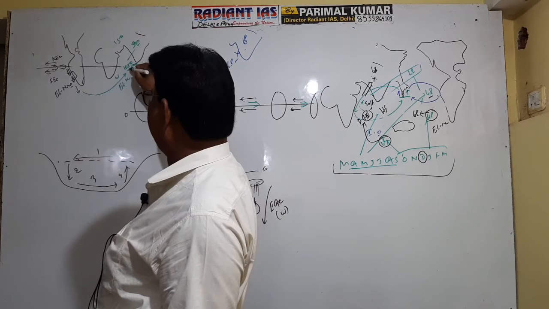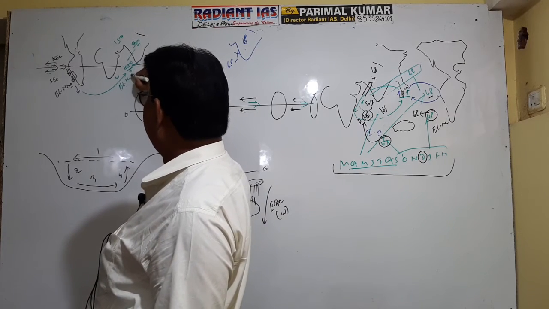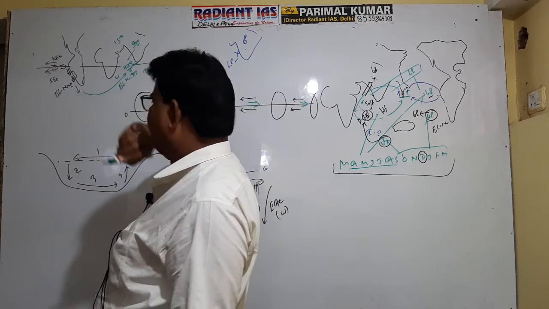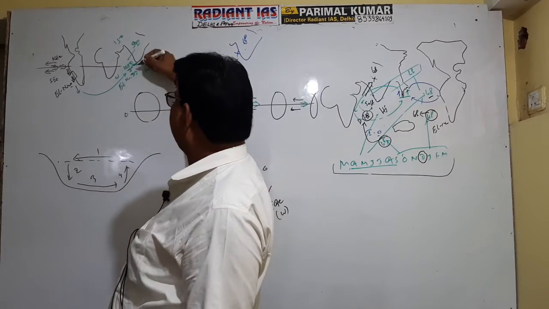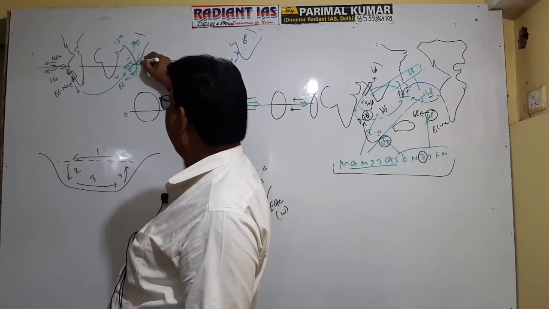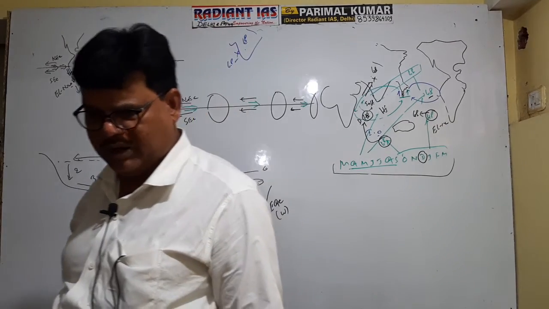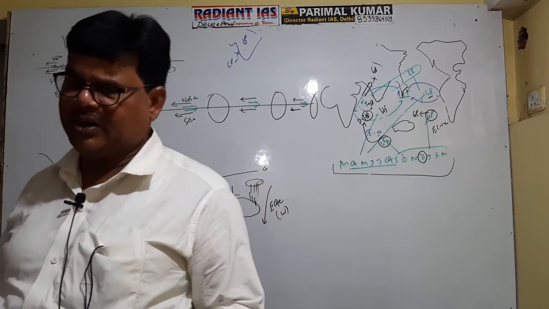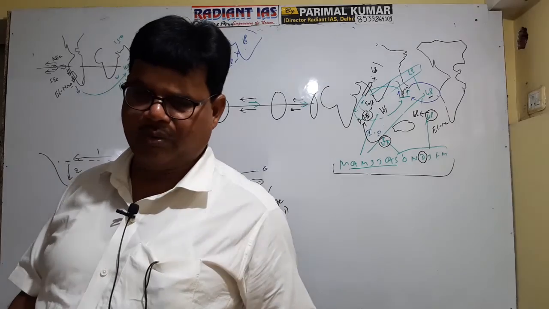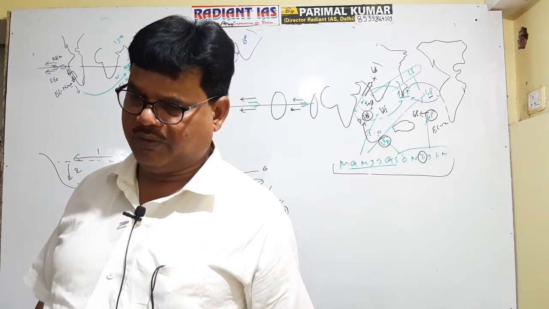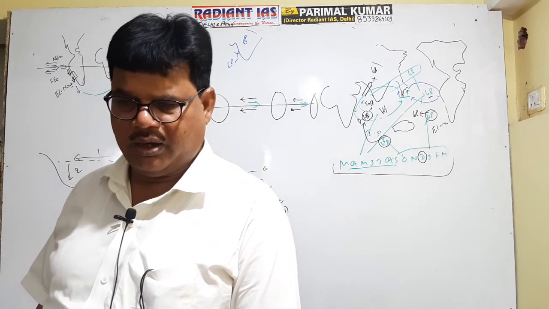Suppose this high pressure reduces, and the new pressure is 950 millibar. In this case, the pressure difference is only 50 millibar. So a lesser amount of monsoon will enter inside India, causing the least amount of rainfall, and hence India will suffer from a drought-like condition. Right? It is okay now?